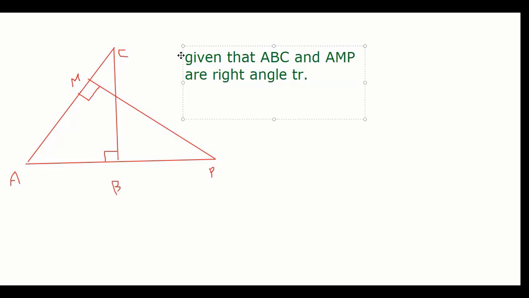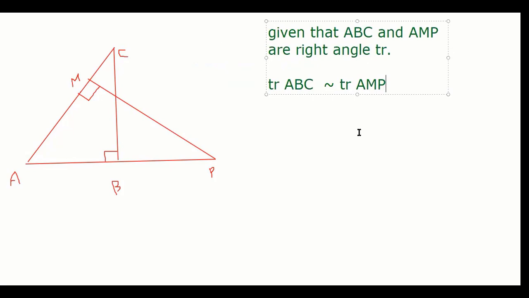Can we prove triangle ABC is similar to triangle AMP? Now tell me, guys, same way, any three things you can find out and we'll do it. Triangle ABC is similar to triangle AMP.